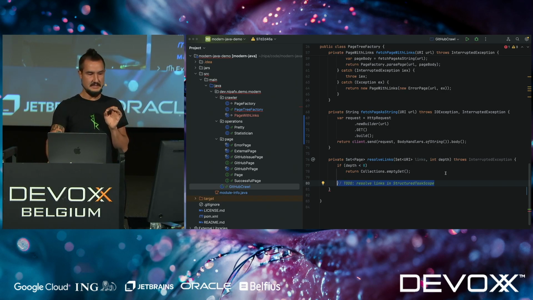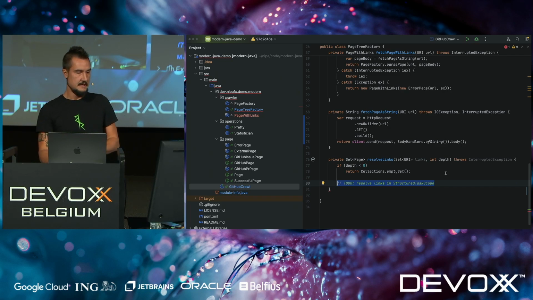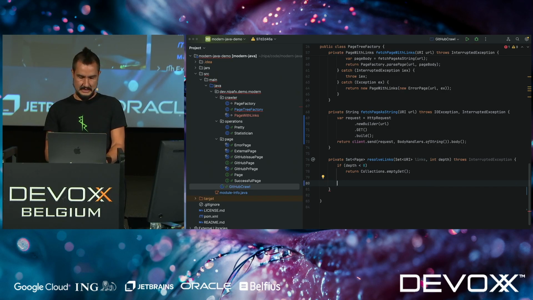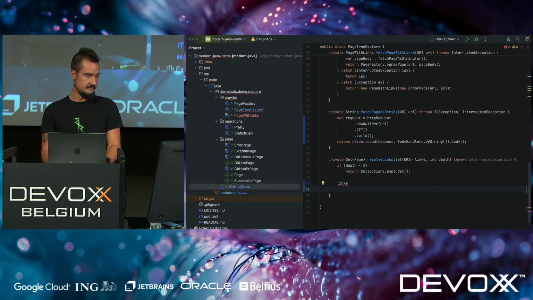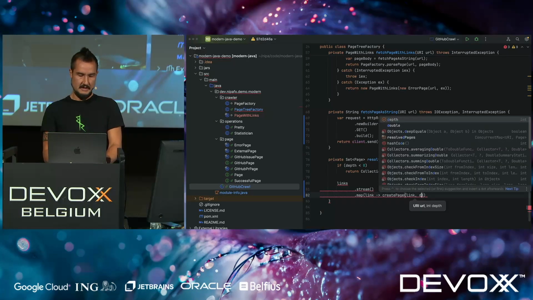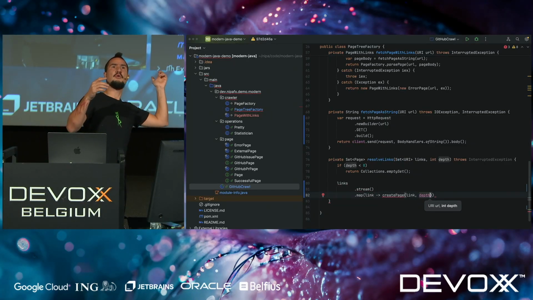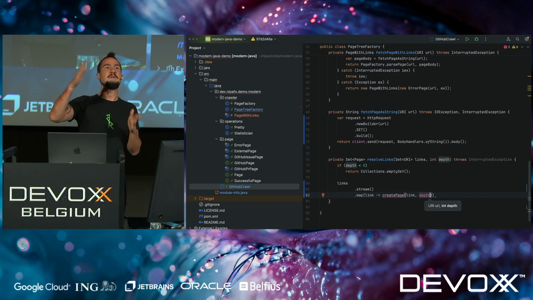Down here, the last thing we really need to do is to say, okay, I got all these links coming in, and I want to stream them basically. And then I want to map for each link, please, there's a create page method up there that takes this link, and then the depth. This depth is at some point decreased by 1. It just means don't crawl off GitHub.